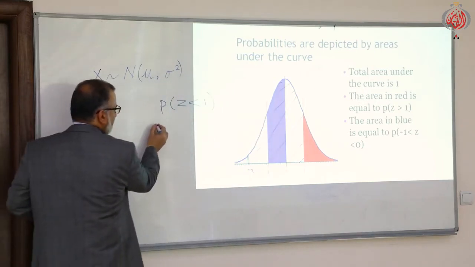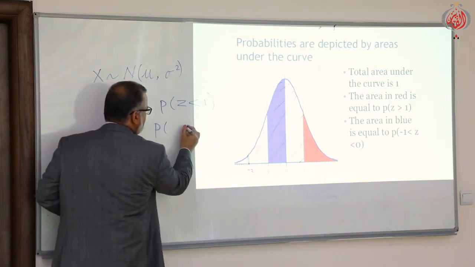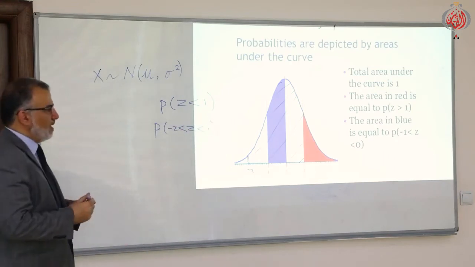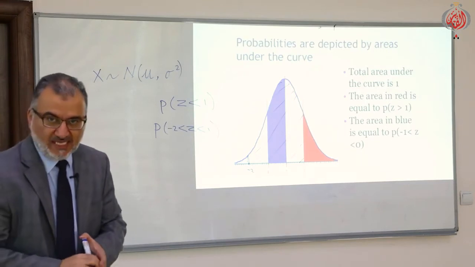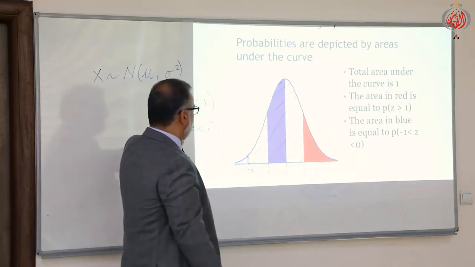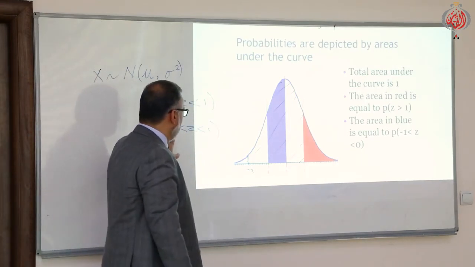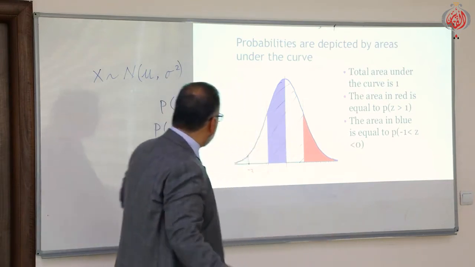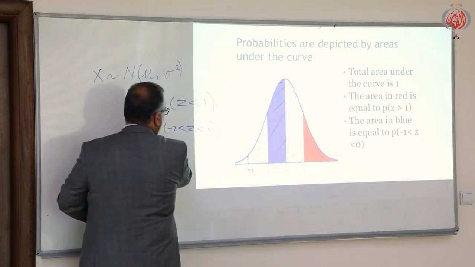You will say the probability of z between -2 and 1. Is it clear? So this is the situation: the probability of z between -2 and 1.